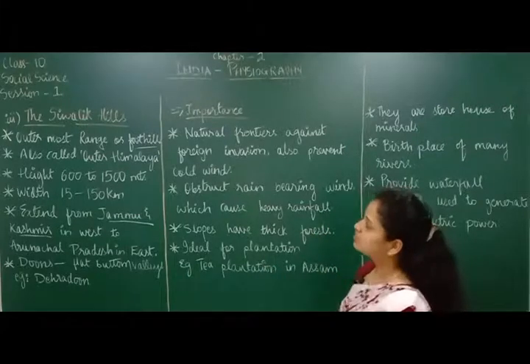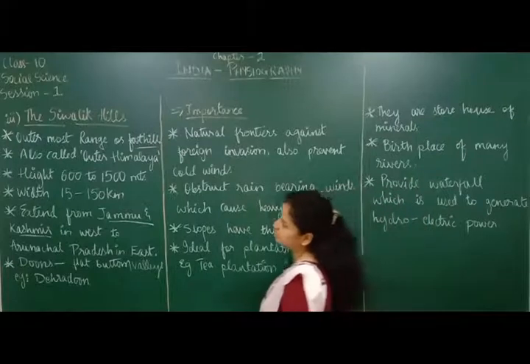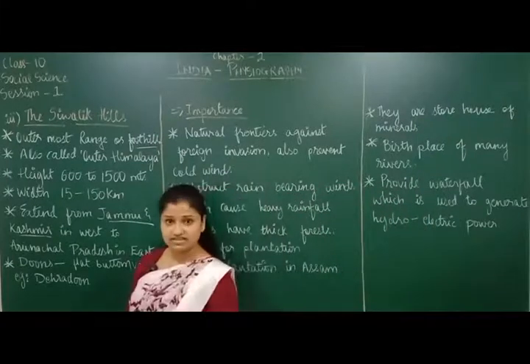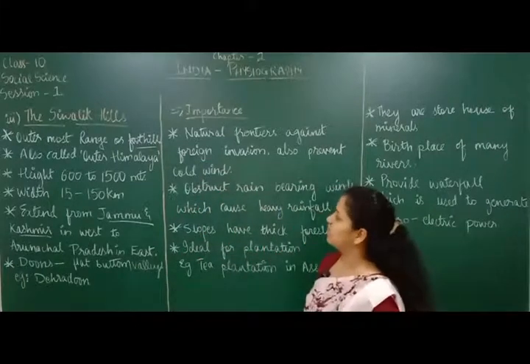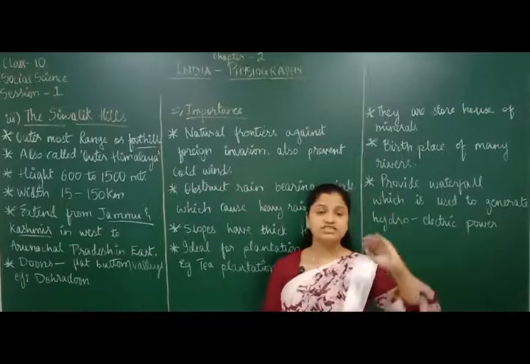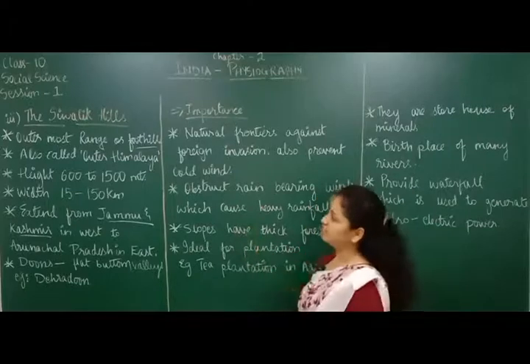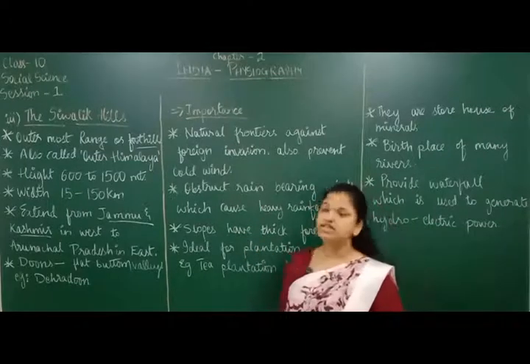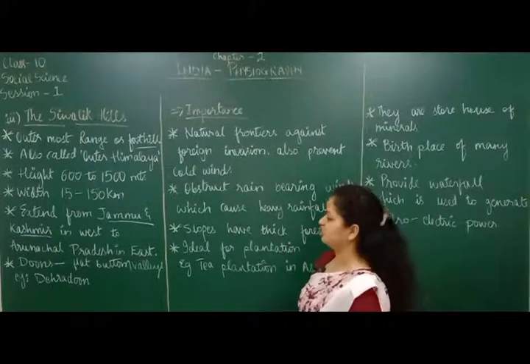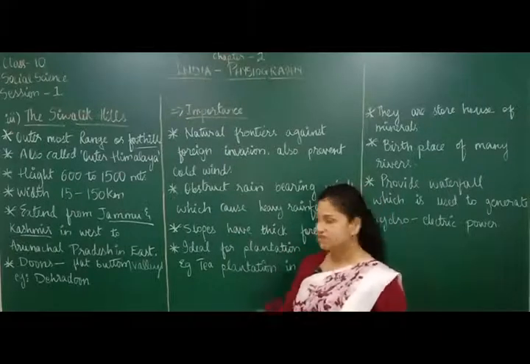So the outermost range or the foothill of the Himalayas are the Shivalik mountains. They are also called the Outer Himalayas, and the height of these mountains is from 600 to 1,500 meters, and the width is 15 to 150 kilometers. They extend from Jammu and Kashmir in the west to Arunachal Pradesh in the east.